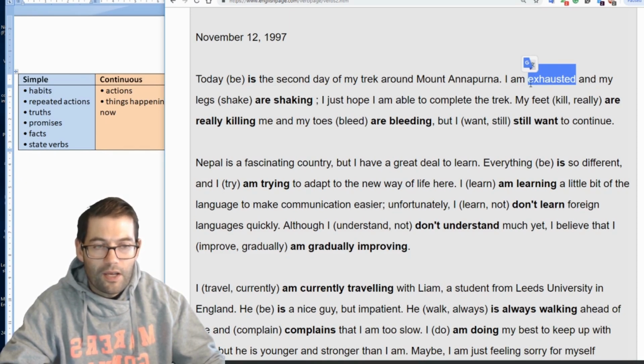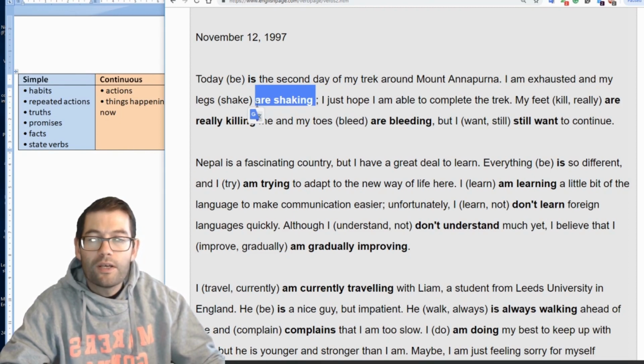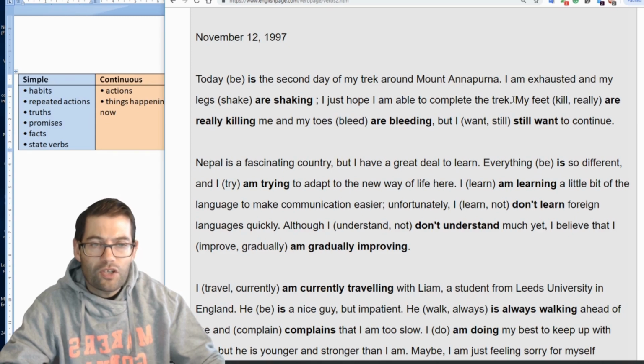Okay, let's continue. I am exhausted and my legs are shaking. So this is something happening at the time the person is writing the letter. So in effect, this is happening now, so that must mean that this is in the continuous tense. My legs are shaking at this time that I am writing this letter. I just hope I'm able to complete the trek. Once again, he's referring to things happening to his body now, or at the time that he's writing the letter, so this has to be the continuous tense.